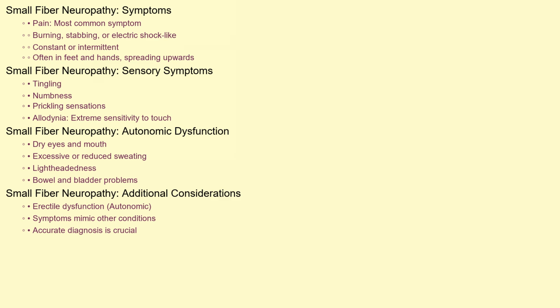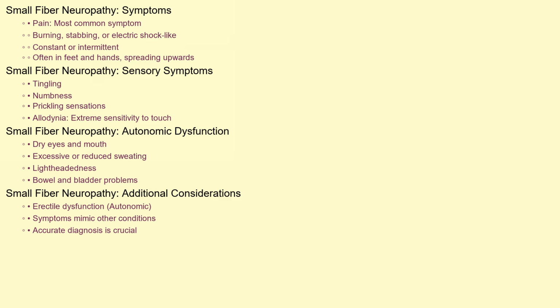The symptoms of small fiber neuropathy can be diverse and often debilitating. Pain is the most common symptom, and it's frequently described as burning, stabbing, or electric shock-like. This pain can be constant or intermittent and is often felt in the feet and hands, spreading upwards over time. Other sensory symptoms include tingling, numbness, prickling sensations, and extreme sensitivity to touch, known as allodynia.